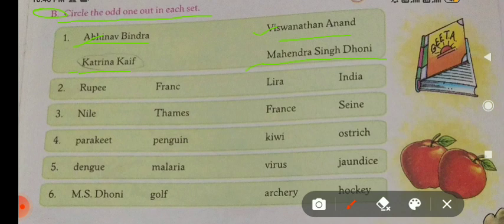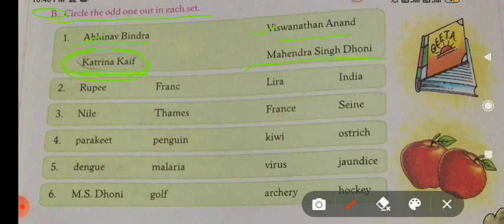You have to circle Katrina Kaif because Abhinav Bindra, Vishwanath Anand and Mahendra Singh Dhoni are players. All are players and Katrina Kaif is an actor. So she is the odd one. Now come to the next, two.